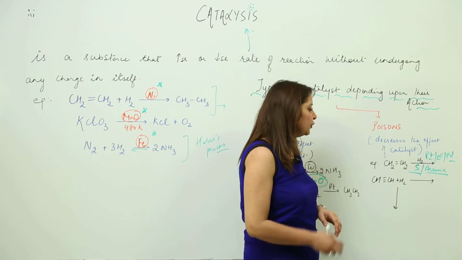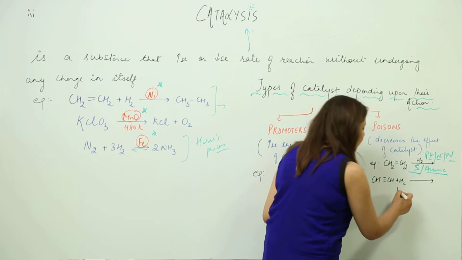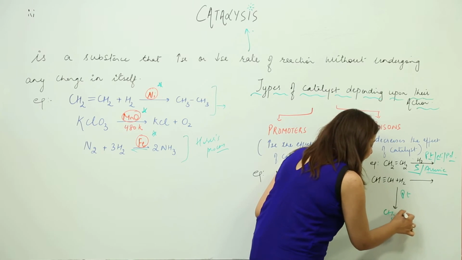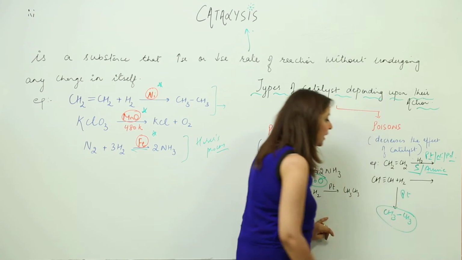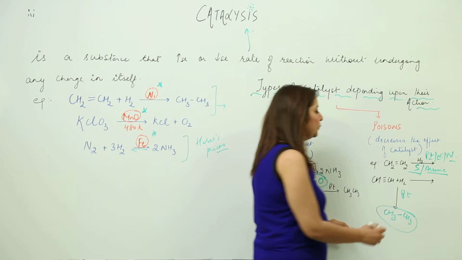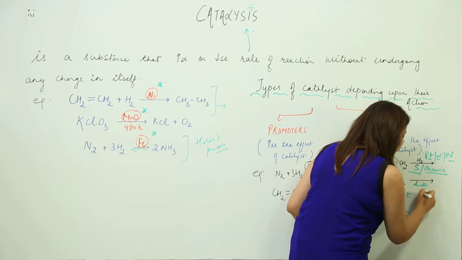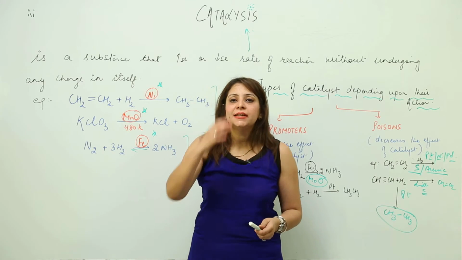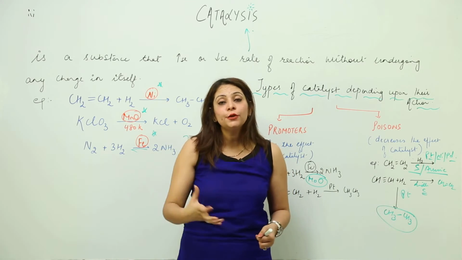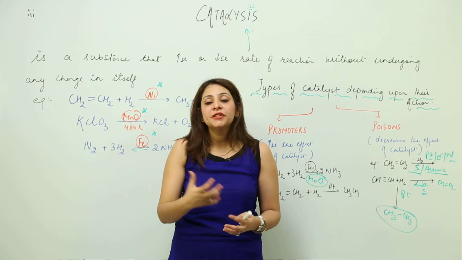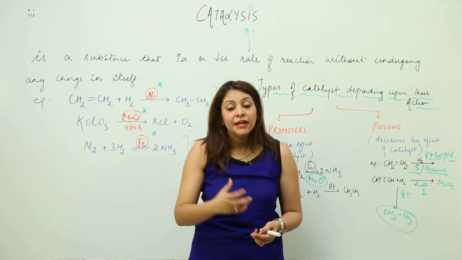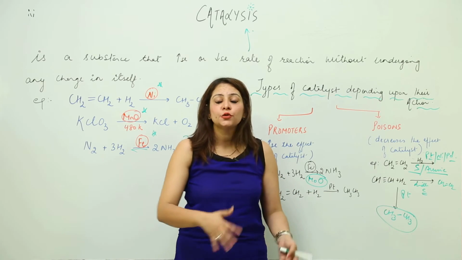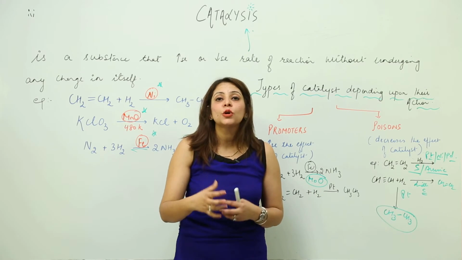When this hydrogenation of ethyne is carried out in presence of platinum, it gets converted into alkene and then converted into alkane. So at last the reaction stops at the formation of alkane. But when this similar reaction takes place in the presence of Lindlar catalyst, the reaction stops at alkene. Otherwise, ethyne has the ability to form the alkane directly in presence of platinum, but when you use Lindlar catalyst, it is reducing its activity, stopping the reaction at alkene, and not letting that alkene convert into alkane.